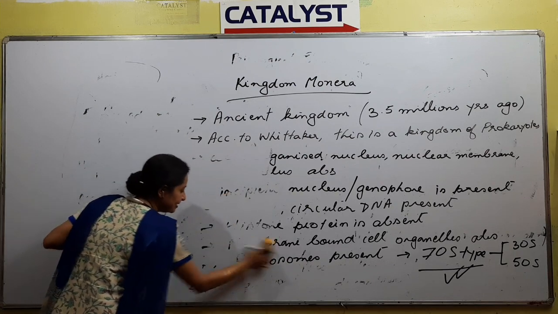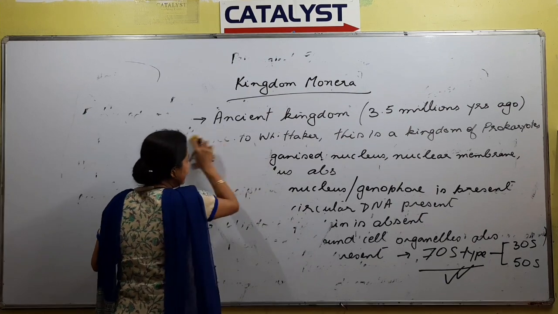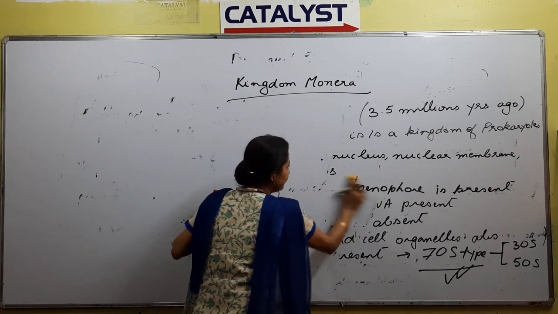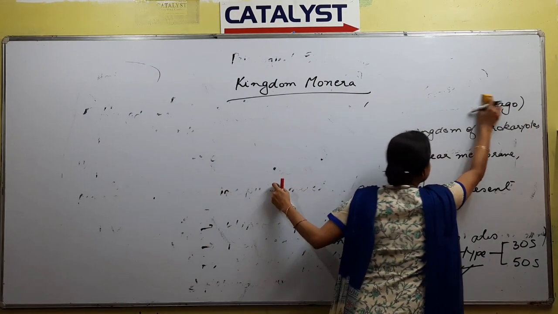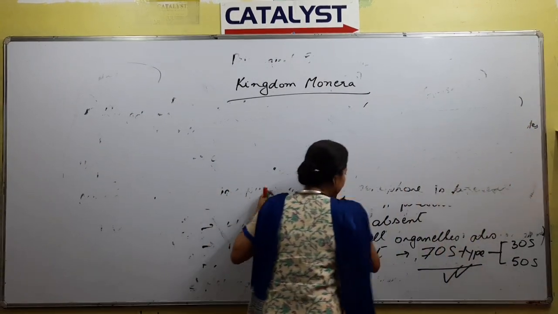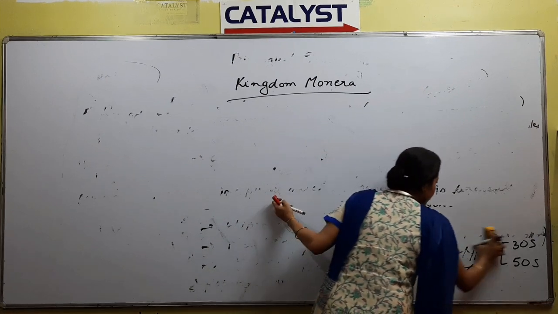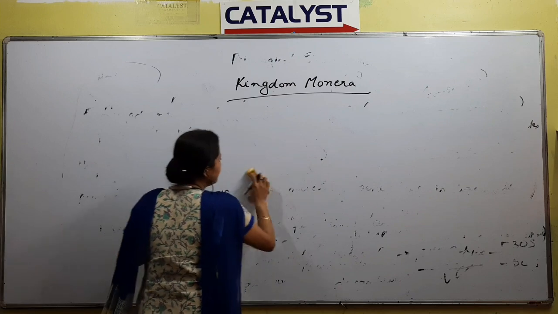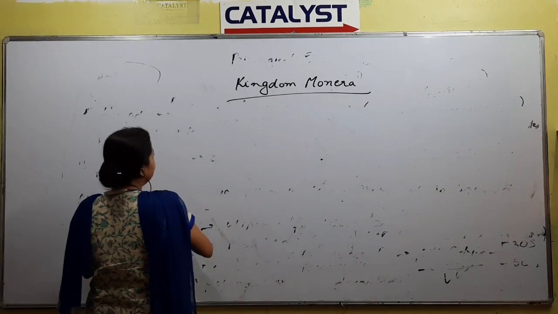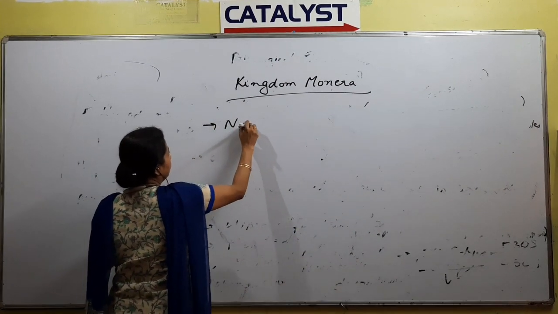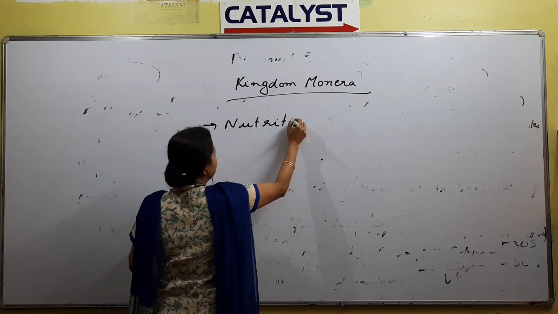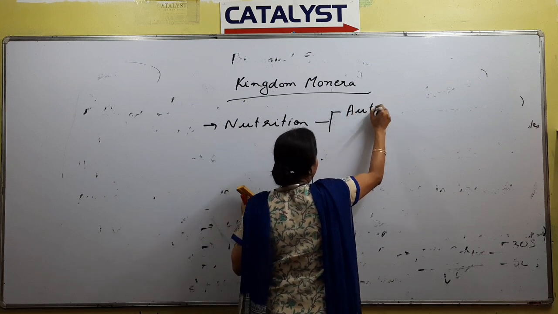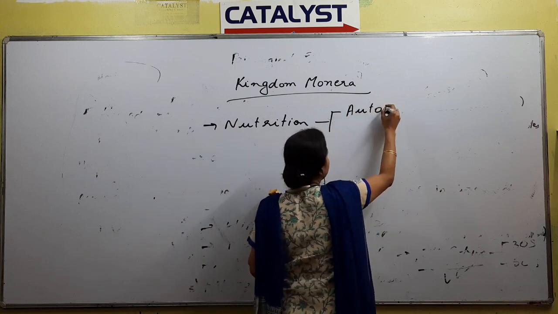So these are the informations about Monera. Next, we have discussed ribosomes, now nutrition of Monera. Monera is a kingdom of prokaryotes, so we have to talk about the nutrition of the prokaryotes also. When we say nutrition, there are two types: autotrophs and heterotrophs. What kind of organisms do we find in Monera? Nutrition in Monera could be of two types, or both types: autotrophic and heterotrophic.